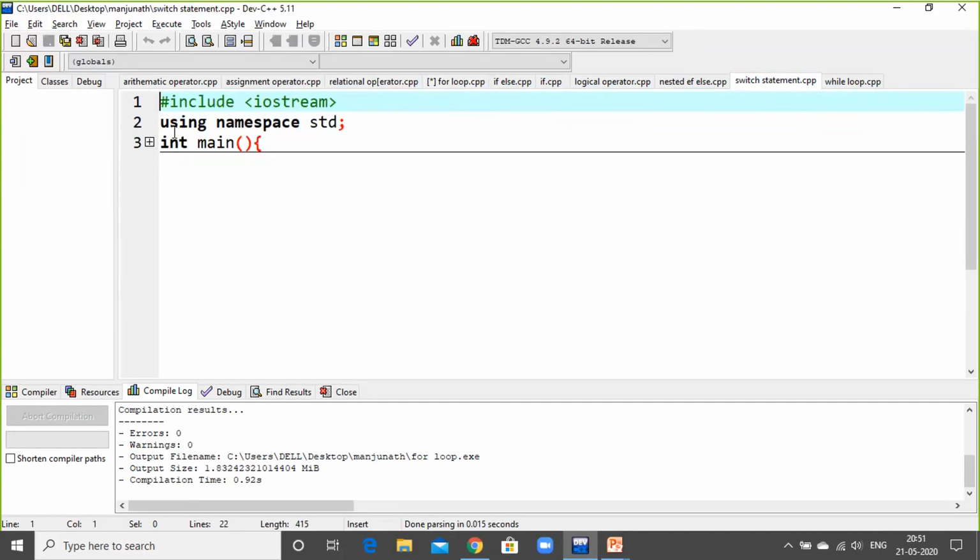Okay, the condition is: if I switch off, the power supply should not reach the tube or any electrical device, and then it should turn off the light. It means the condition has been accepted by the program, and then it is going off. The same thing: if you switch on, then the current will pass through the line and it will print. So this is one example I can give.